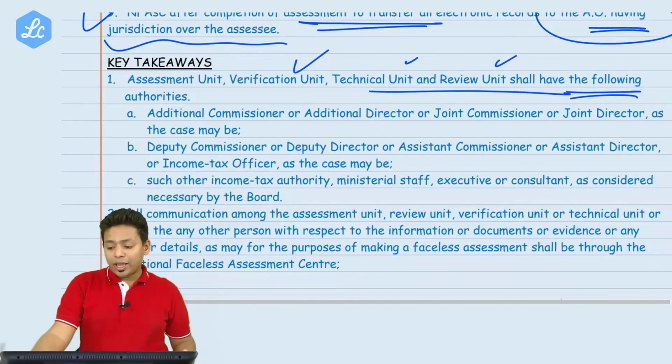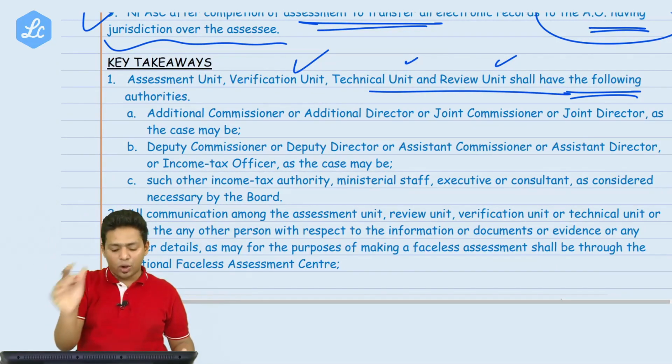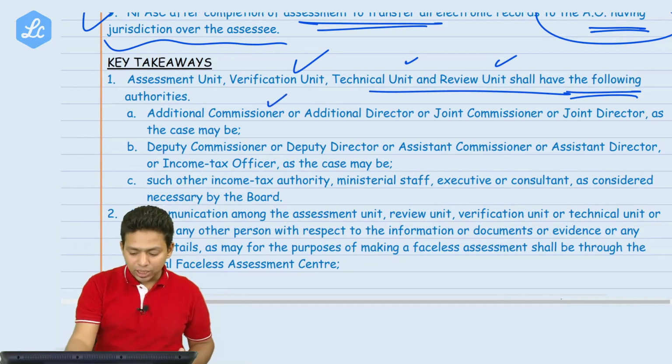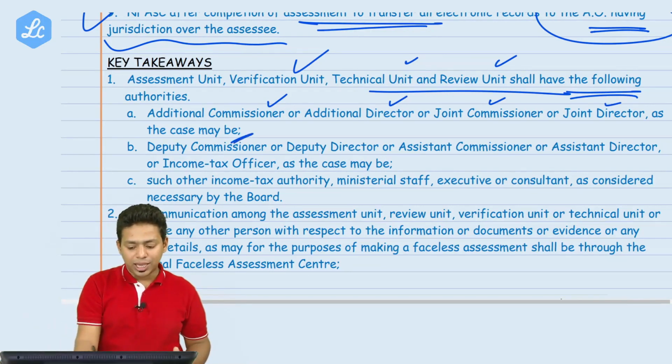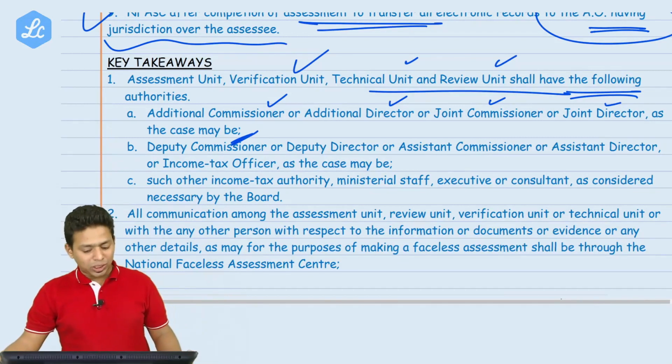So who will be there? No, Mohammed was asking, sir, what about the officer? Are they gone? No, they are not gone. In every unit, who will be there? See, additional commissioner, additional director, joint commissioner, joint director, as the case may be. Deputy commissioner, deputy director, assistant commissioner, assistant director, income tax officer.